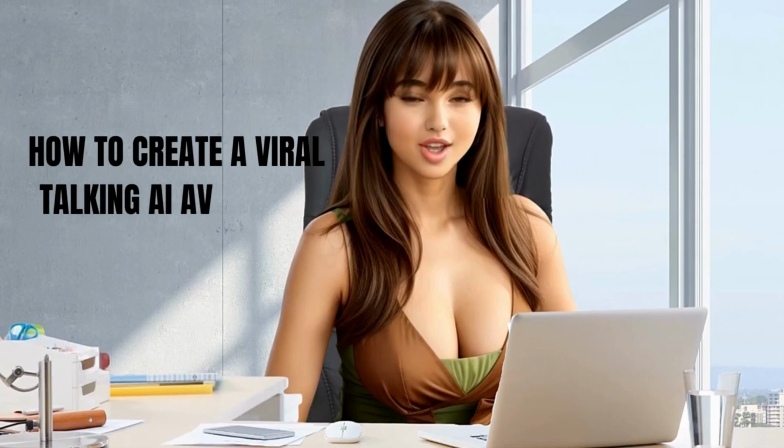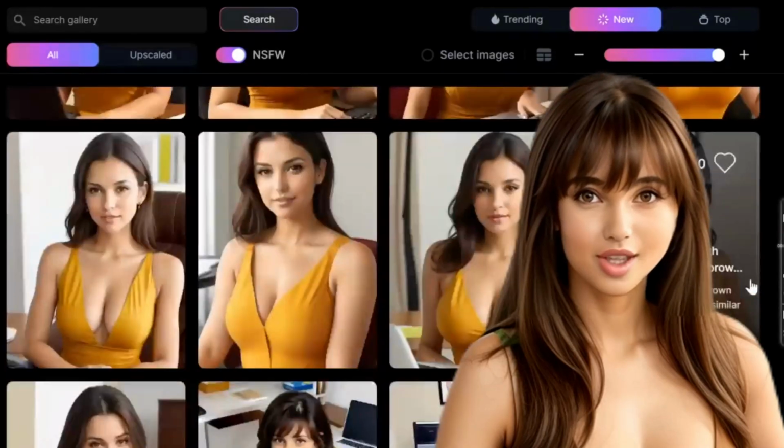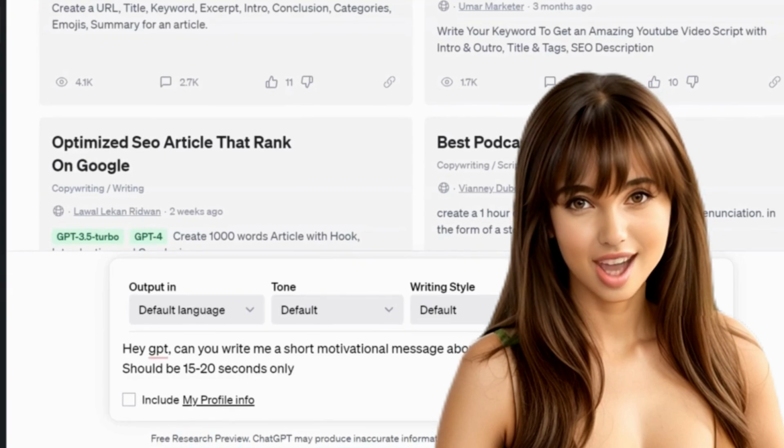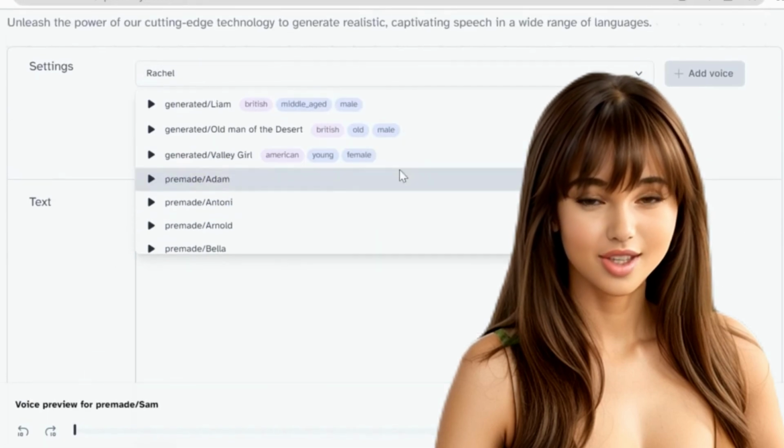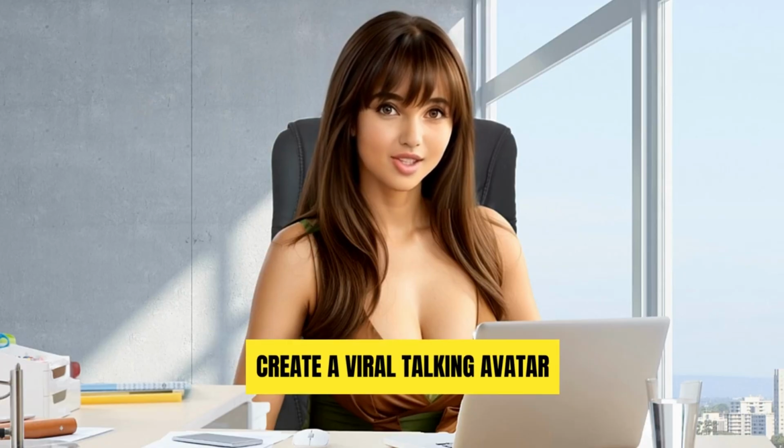How to create a viral talking AI avatar to get 1 million views. AI avatars are taking over the internet by storm, and we're here to show you how to jump on this trend and make your content stand out. In this video, we'll share with you how to generate an image using a free AI tool, generate scripts and add voiceovers using another free AI tool, and finally create a viral talking avatar.